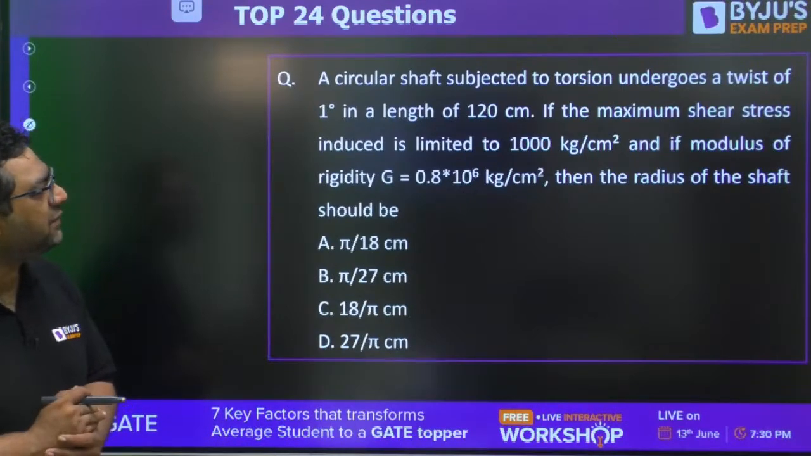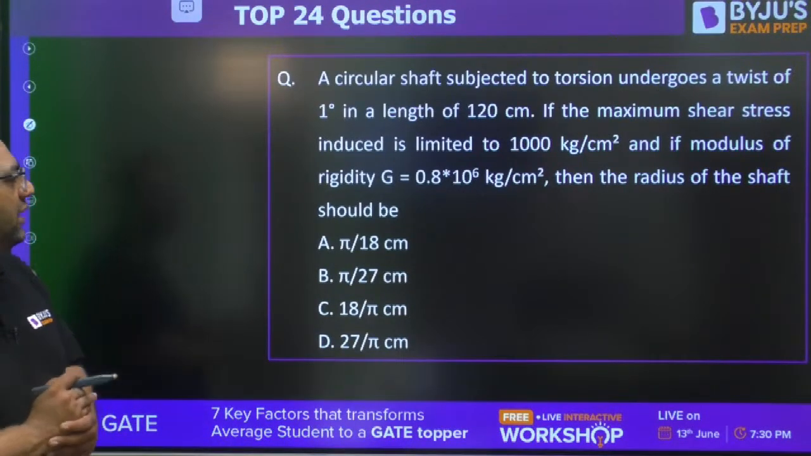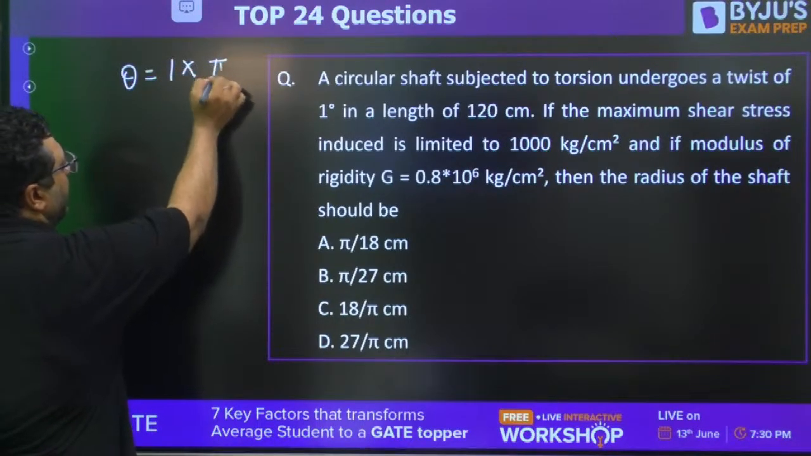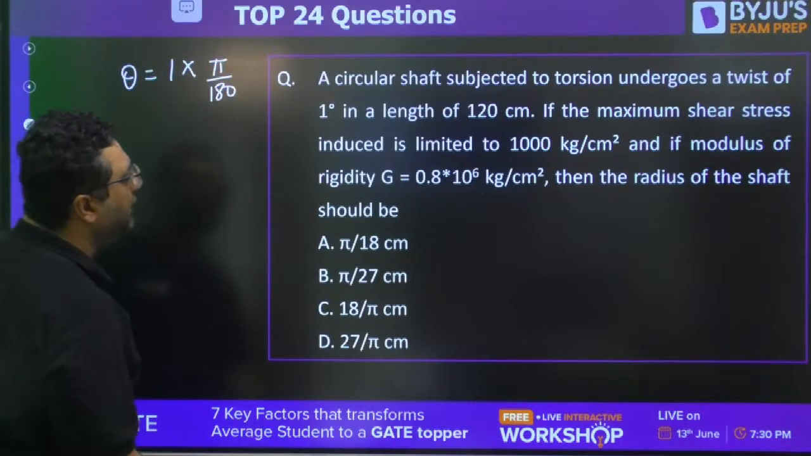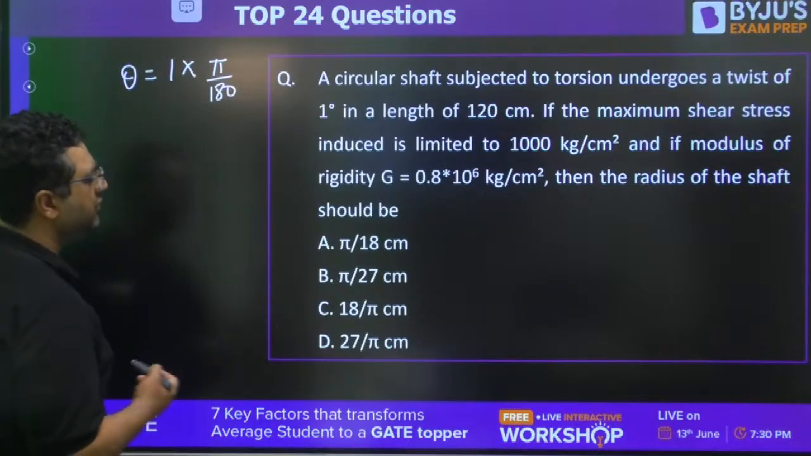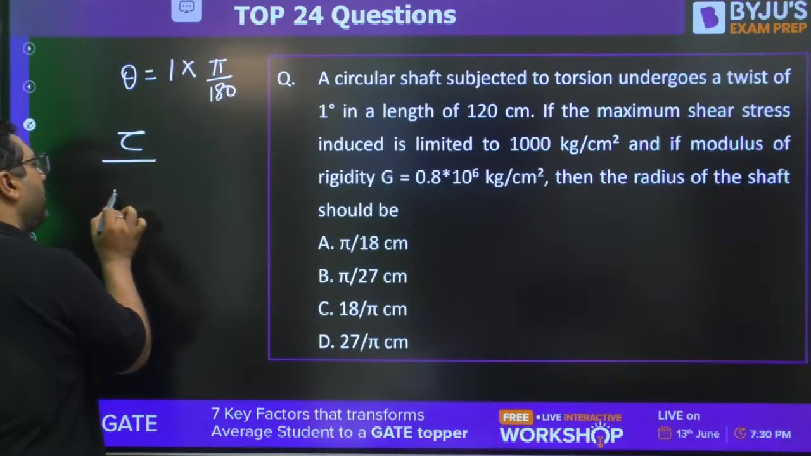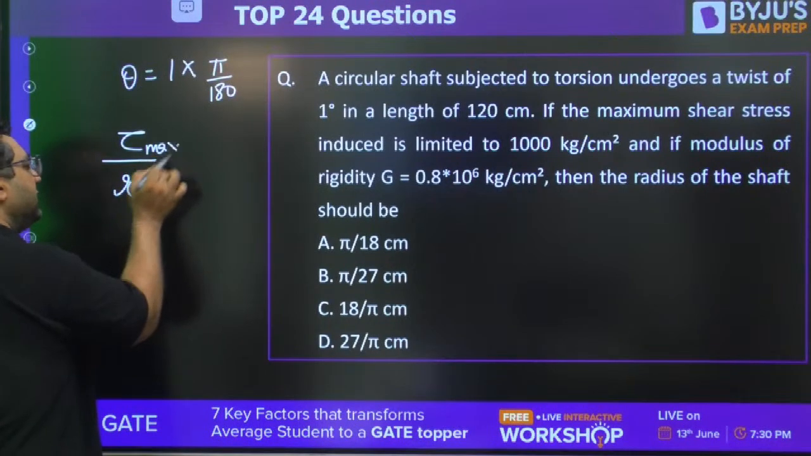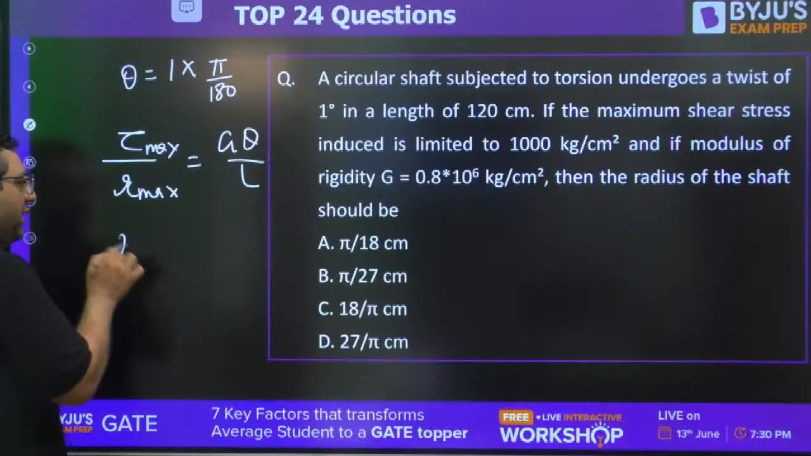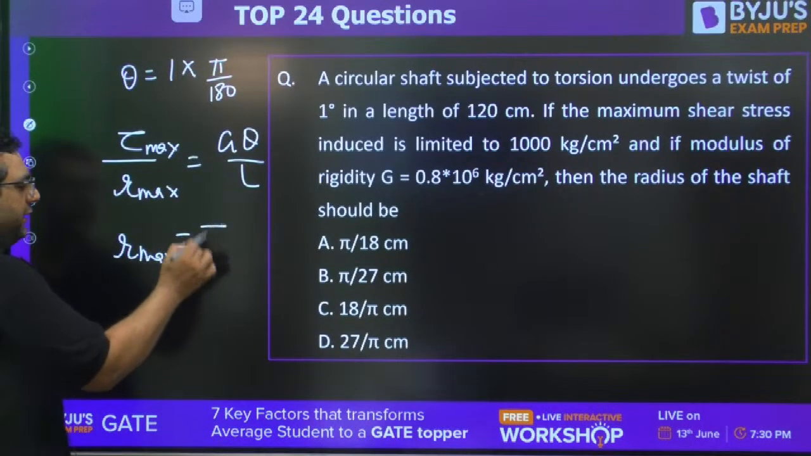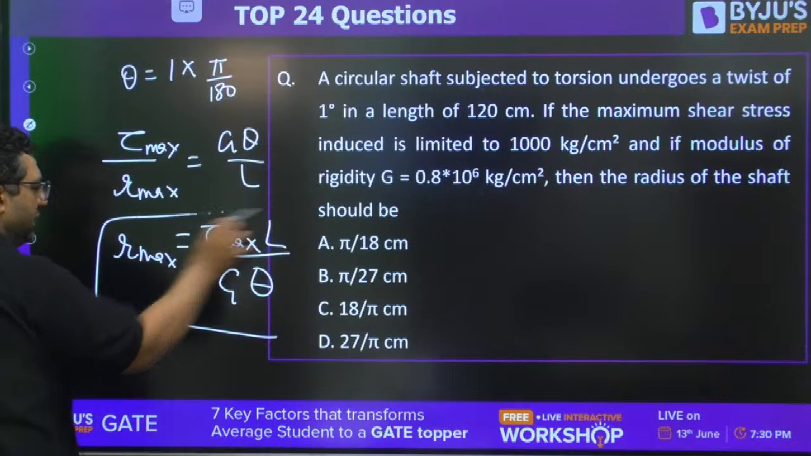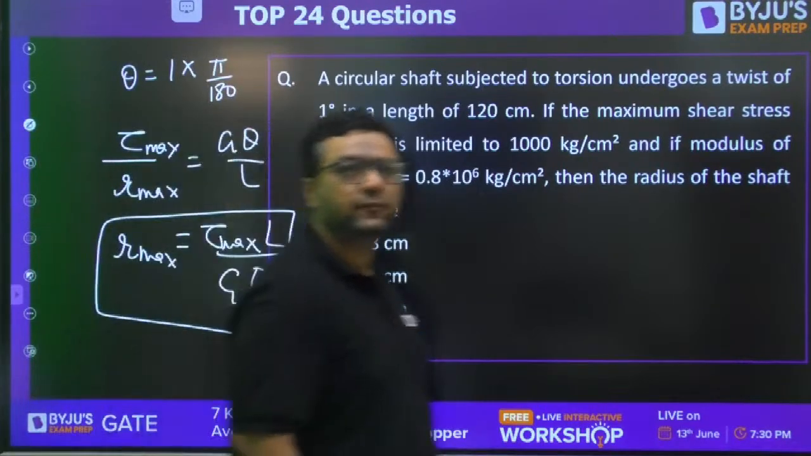A circular shaft subjected to torsion undergoes a twist of 1 degree. So theta is 1 into pi by 180. Length is 120 centimeter. Maximum shear stress is this. If the modulus is this, then the radius of the shaft is. You know tau by r equals G theta by L. Maximum is given, then r maximum. So to find out r max, it is tau max L upon G theta. Put the value, get the answer. Very good question it is.